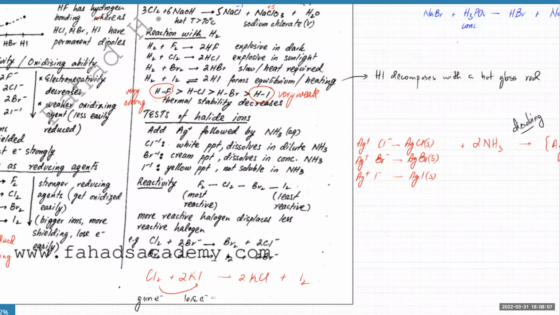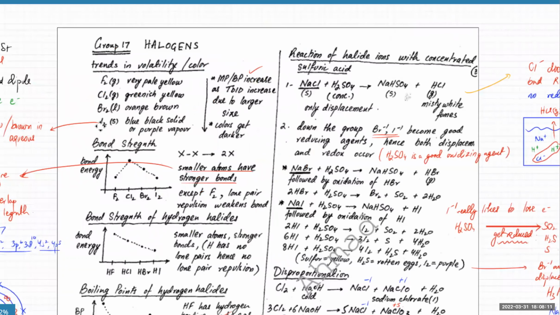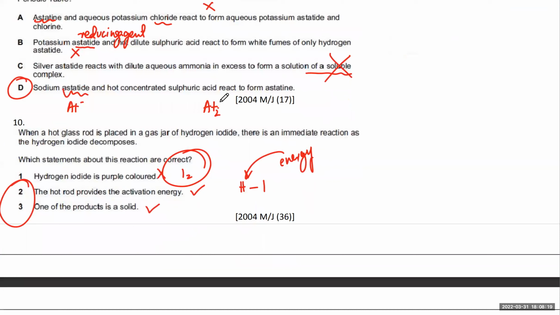Like iodine over here. Yes, the state of iodine is a blue-black solid, right? The other product, when the HI decomposes, is hydrogen, which is obviously a gas.